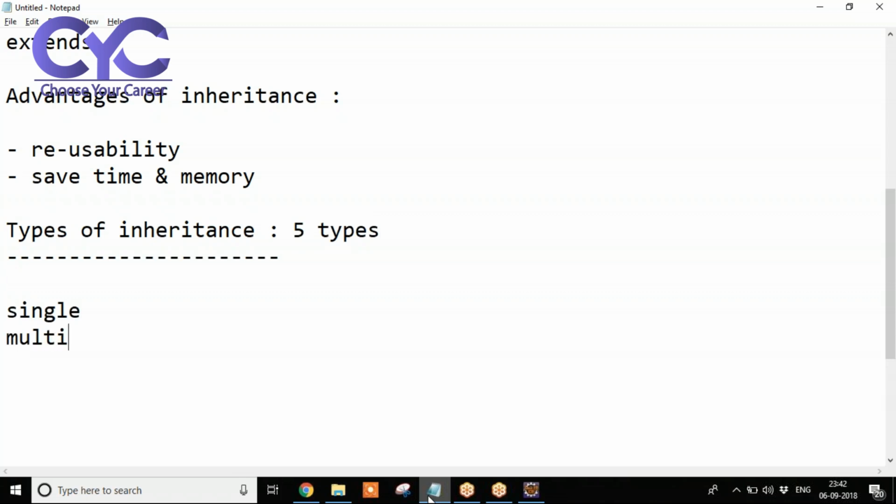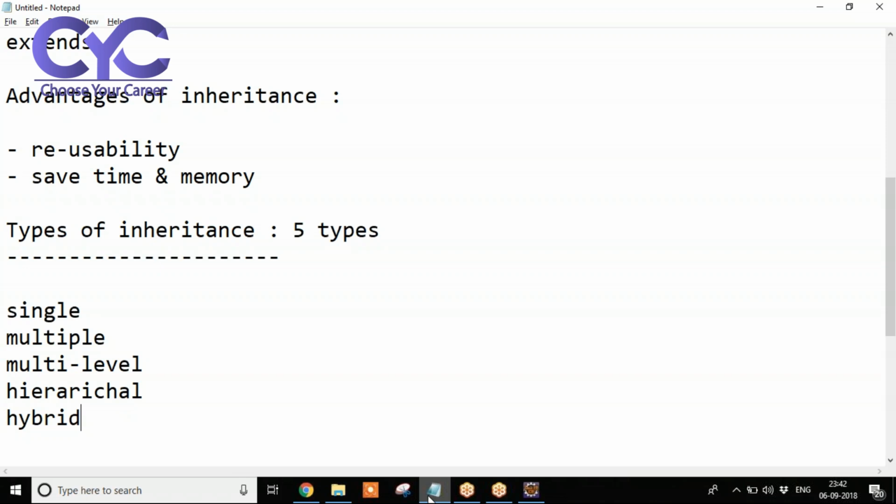What are the five types of inheritance in Java? First one is single inheritance. Second one is multiple inheritance. Next one is multi-level, next one is hierarchical, and the last one is hybrid inheritance. Five types: single, multiple, multi-level, hierarchical, and hybrid inheritance.